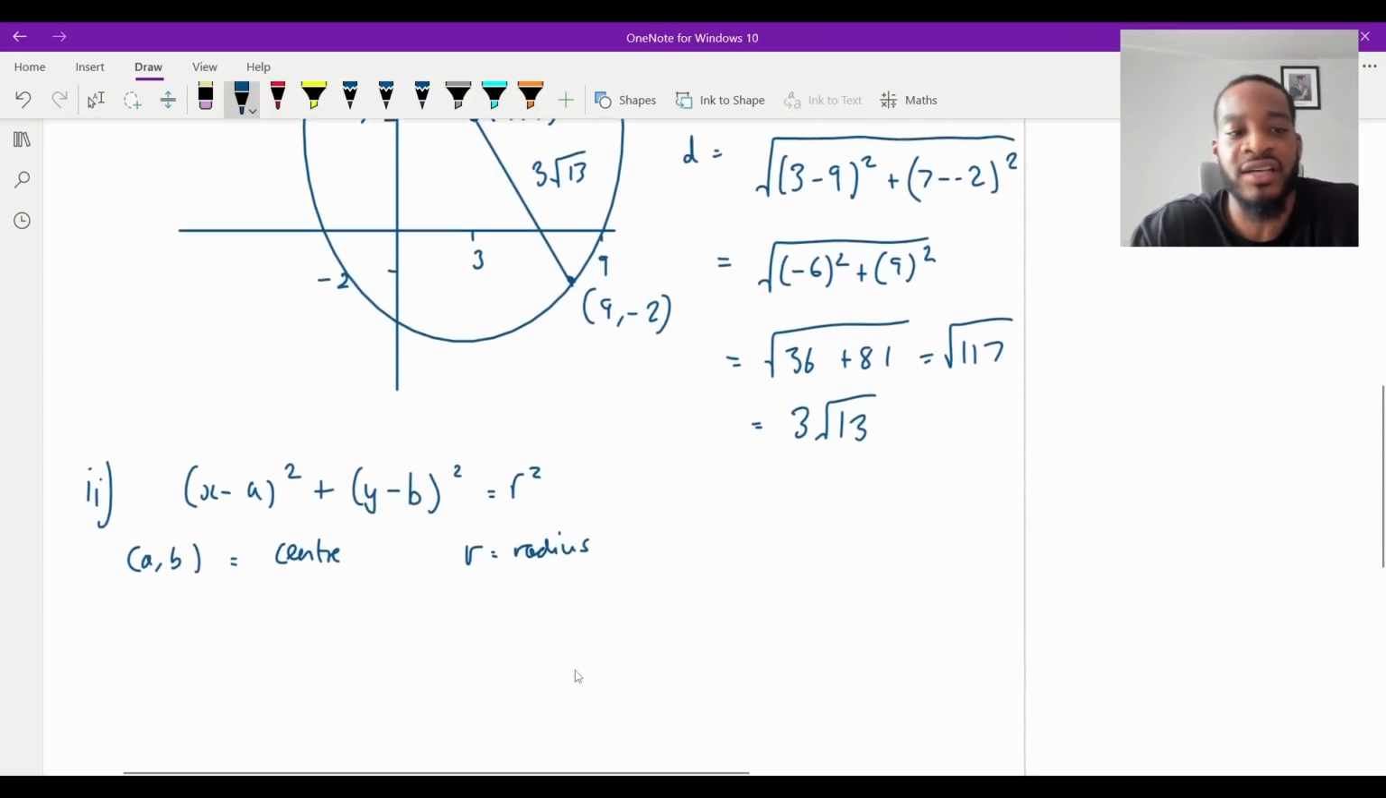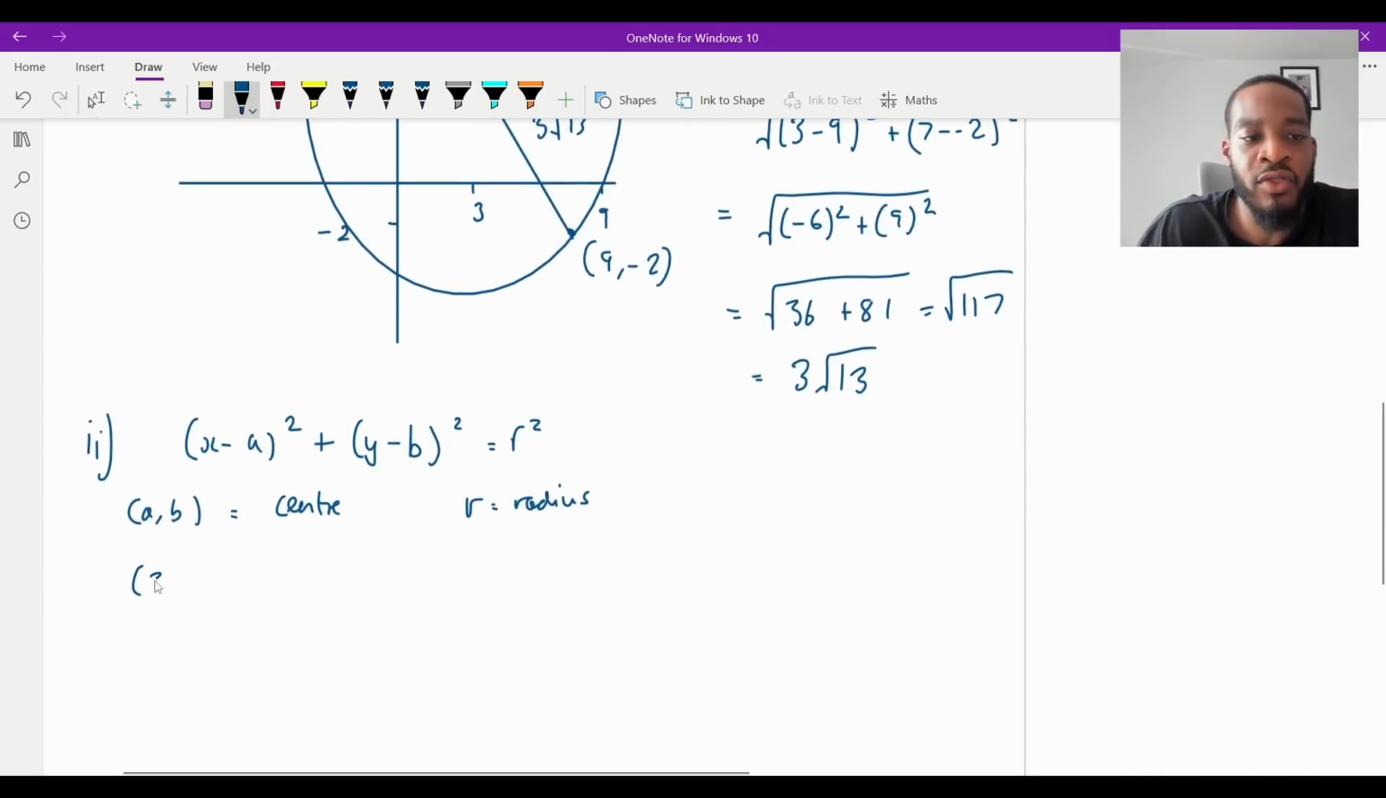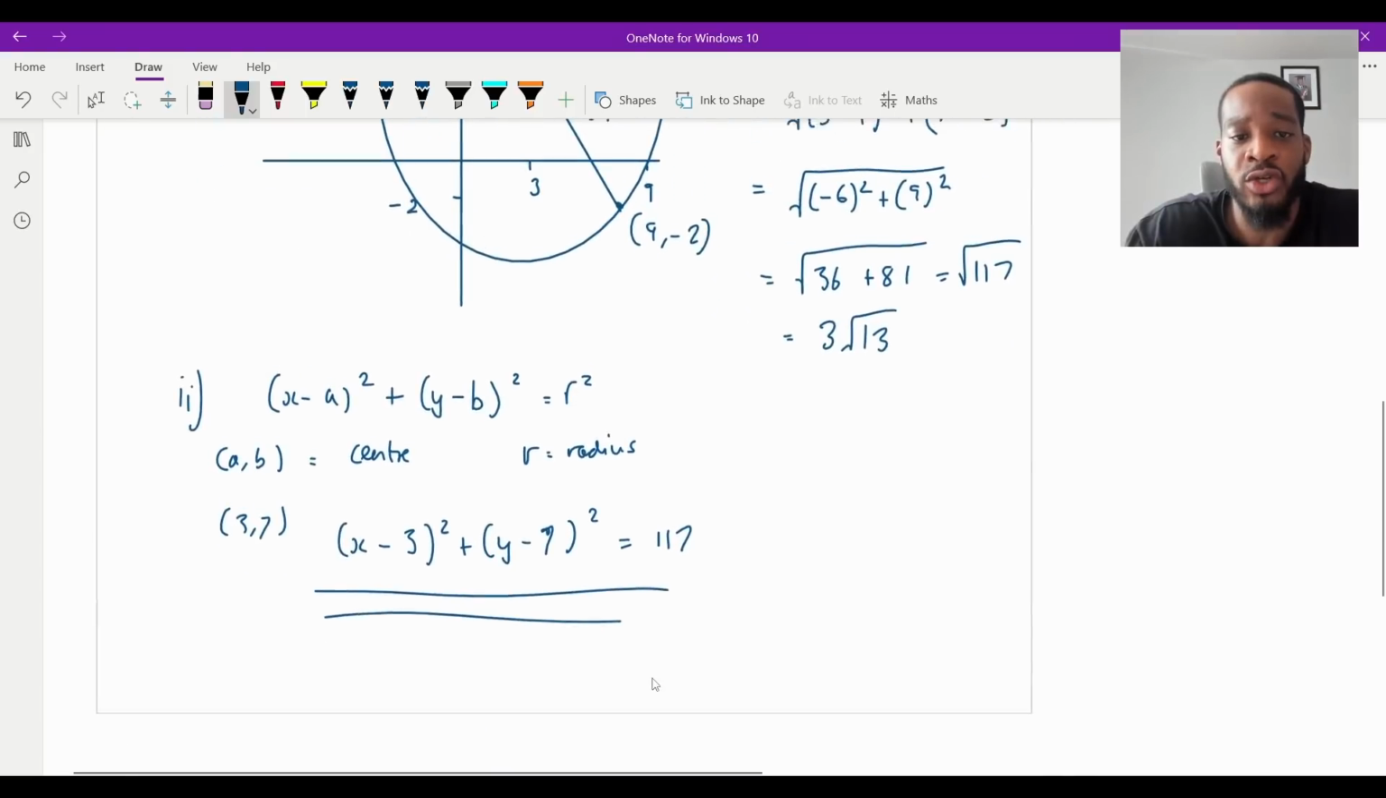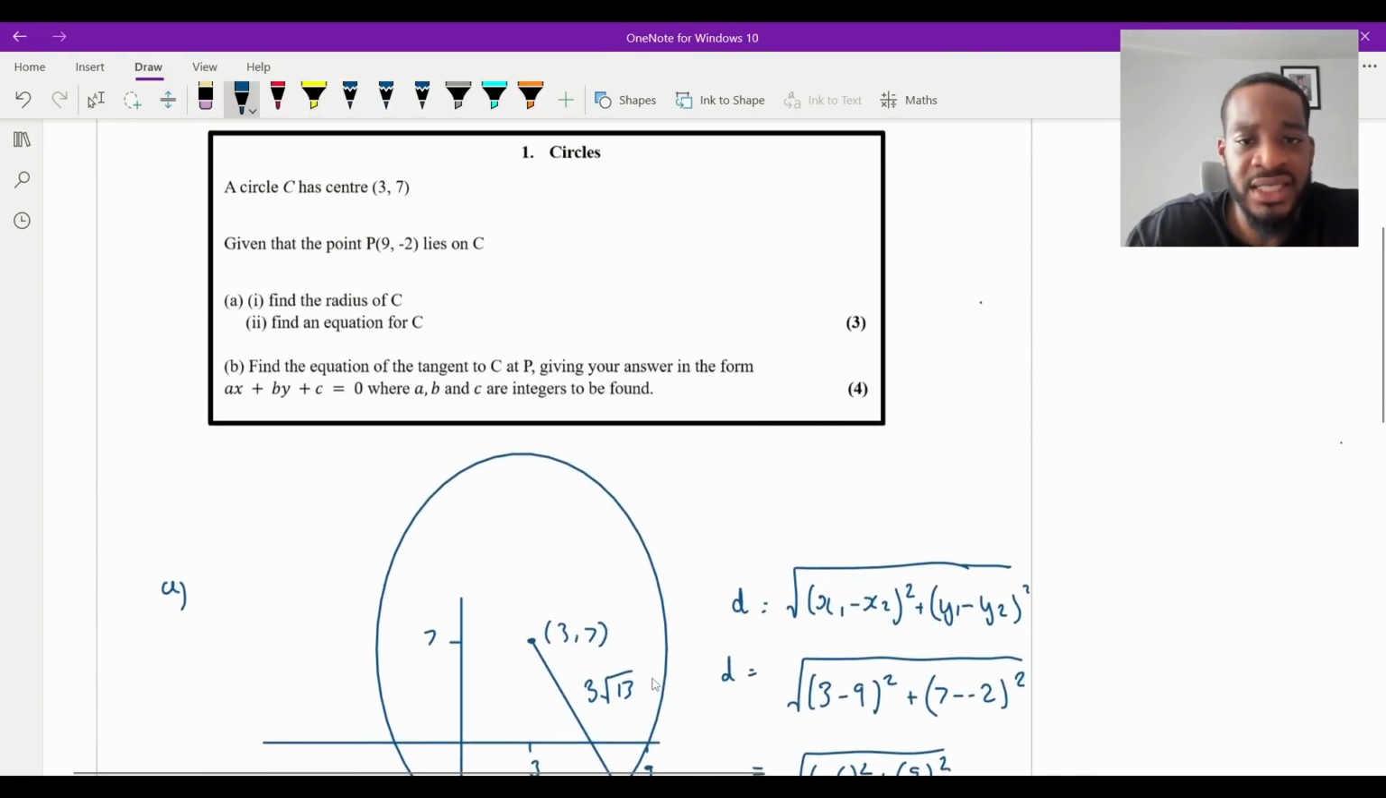So the center is 3, 7. So it's going to be, I'll put 3, 7 here. So it's going to be x take away 3 all squared plus y minus 7 all squared, like that. And the radius is 3 root 13. The radius squared is going to be 117, isn't it? So I'm just going to put 117 here. And that would be our answer for part A(ii). So that is done.